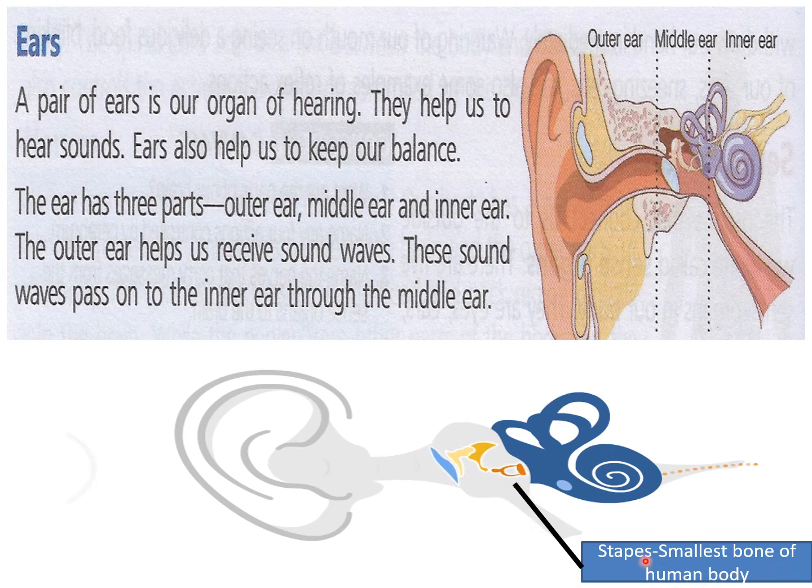You have to learn this. This question can be asked that stapes is the smallest bone of the human body. You can see, and it is found in the middle ear.